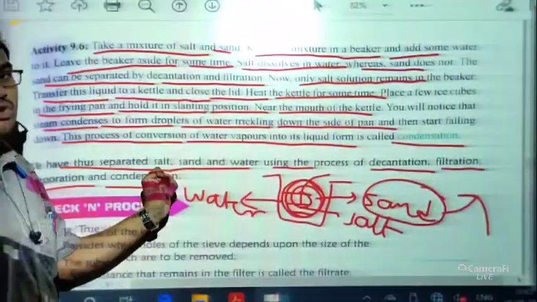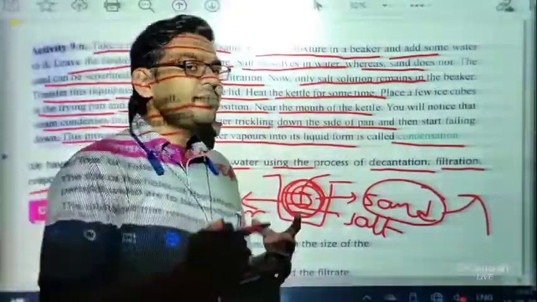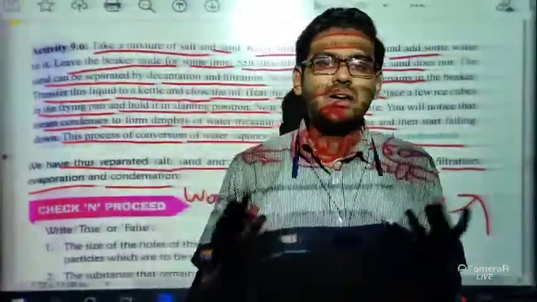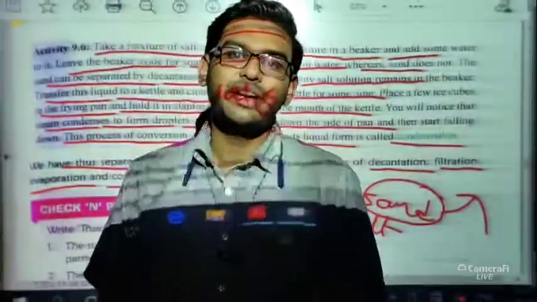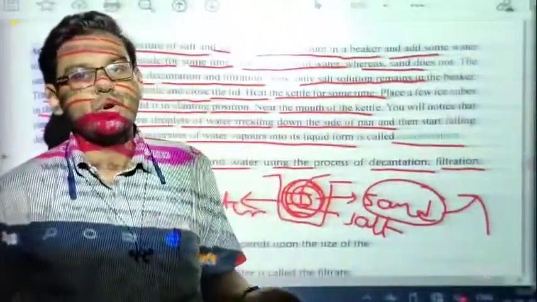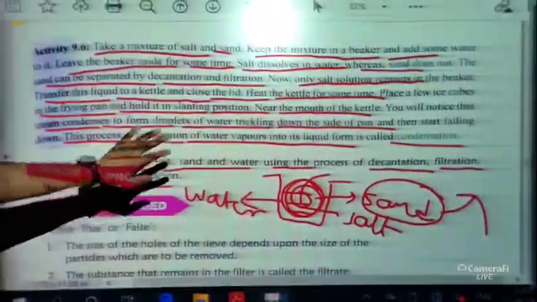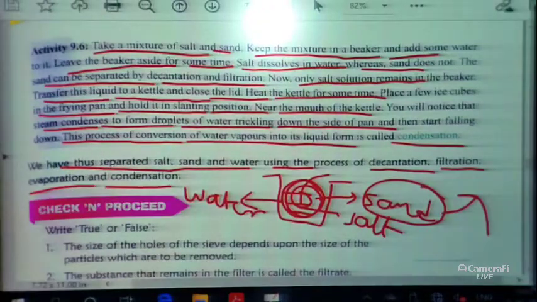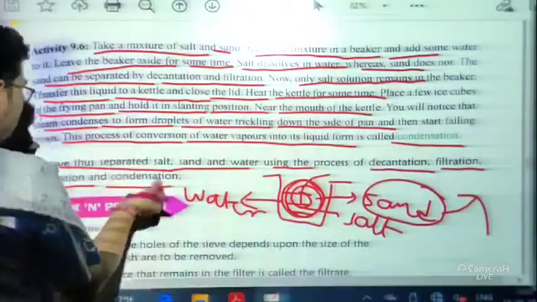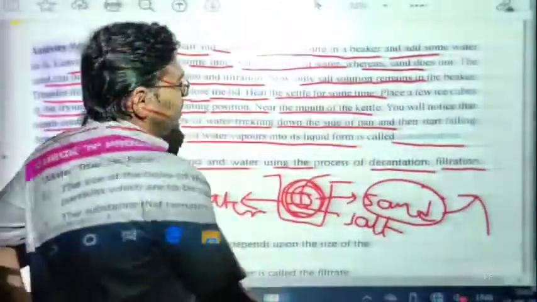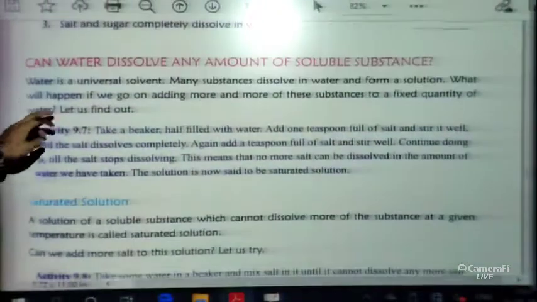Okay. So that's why students, more than one method is very much important, because there are some cases where we can't use only one method to separate them. It is not possible by using one method to separate the components. So in that particular case, we have to use more than one method to separate the things. Just like here, you can see in this example, we have to use four methods. What are the four methods? We have used decantation, filtration, evaporation, and condensation. Okay, so I hope it is clear to you, students. So when this type of situation comes, then we have to use more than one method.